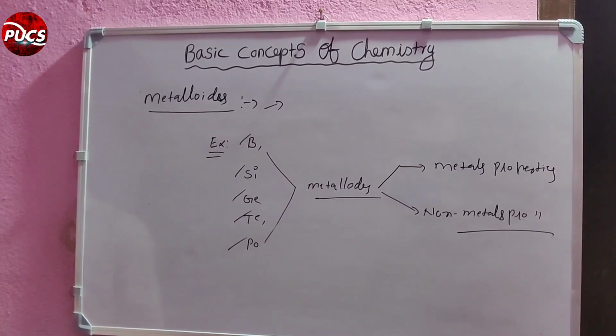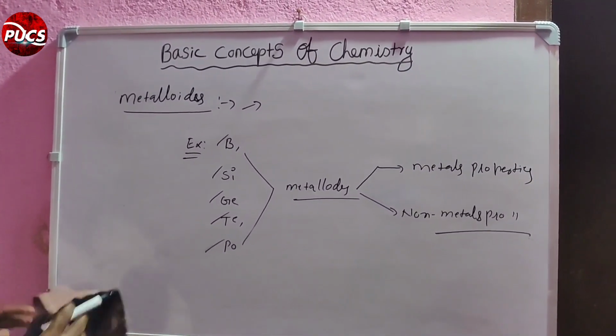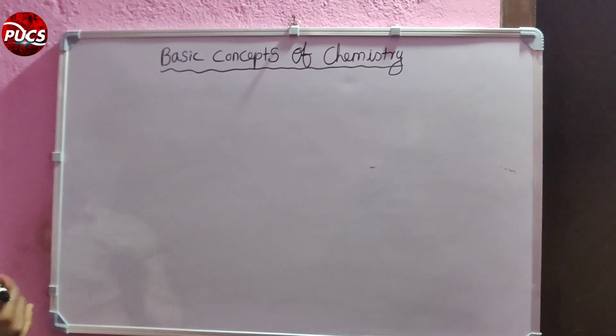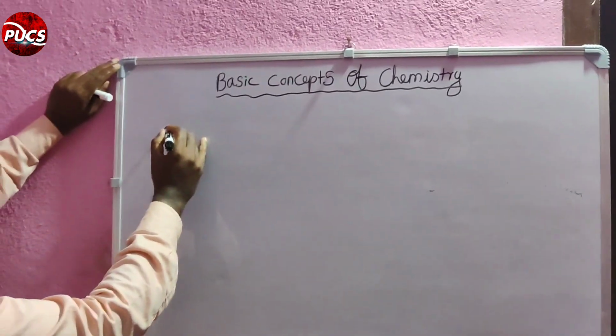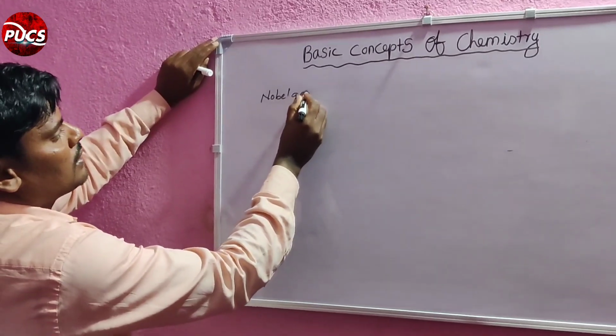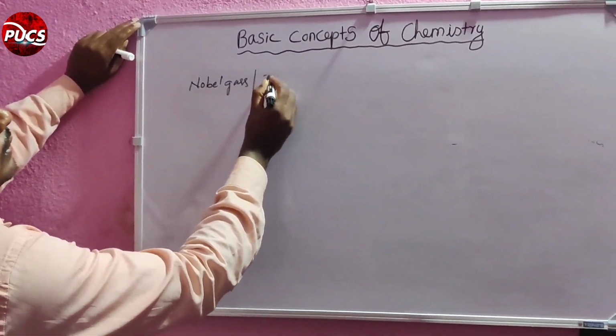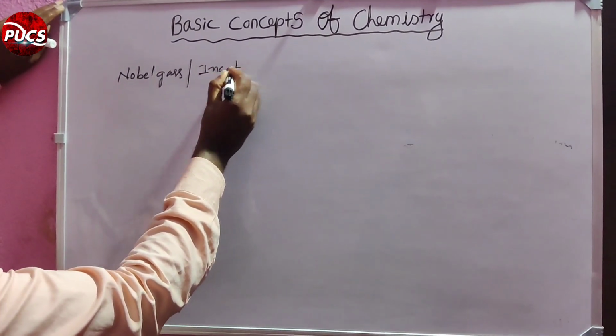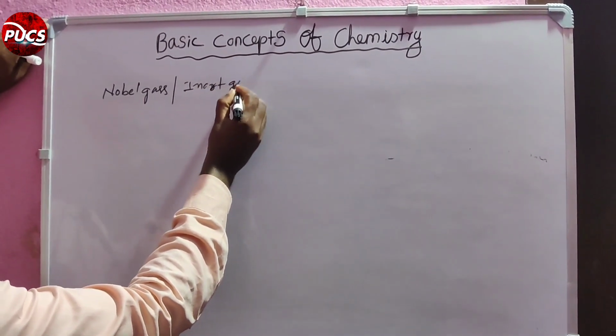Next, a very important topic, noble gases, which is definitely asked at the foundation level. Noble gases, or inert gases.